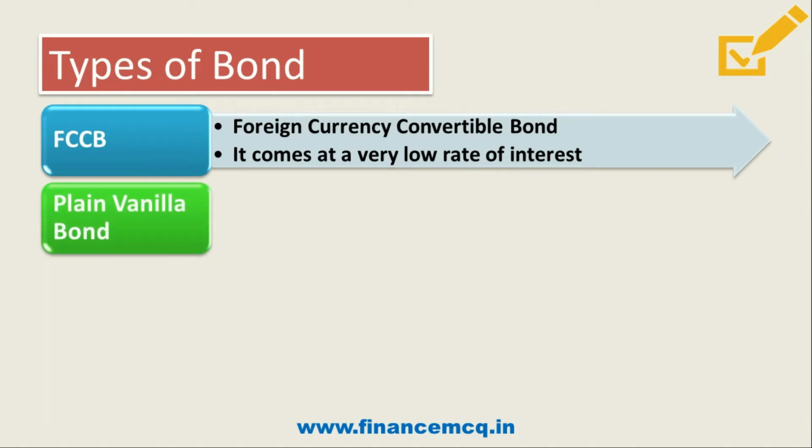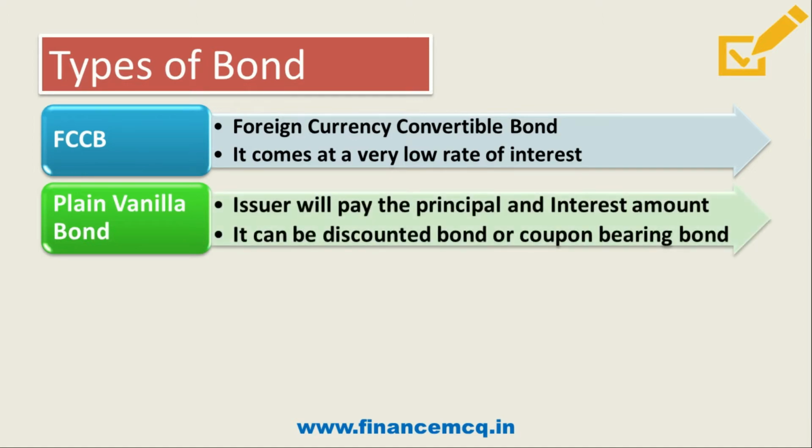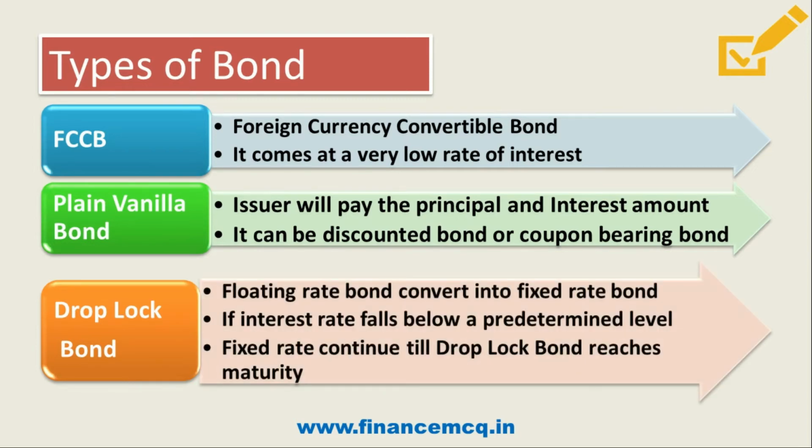Then we have the plain vanilla bond. Now what is this plain vanilla bond? It is a simple bond and does not have any options attached to it, like a callable bond or puttable bond. In that, the issuer will pay the principal and interest amount, and it can be a discounted bond or a coupon bearing bond. Now the third type is the drop lock bond. So what is this drop lock bond? So friends, it is a floating rate bond which converts into a fixed rate bond.